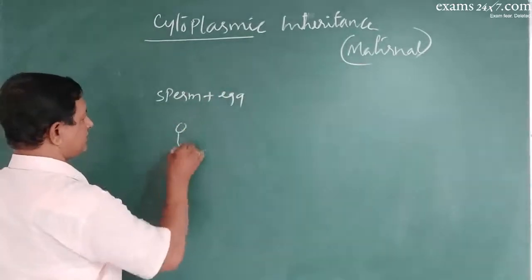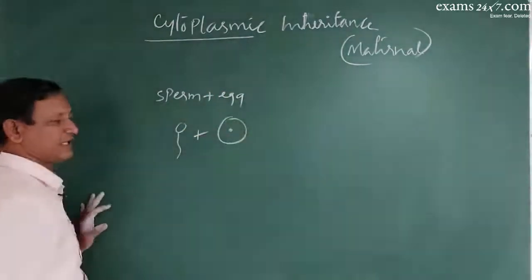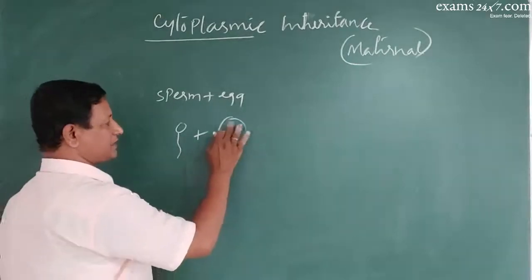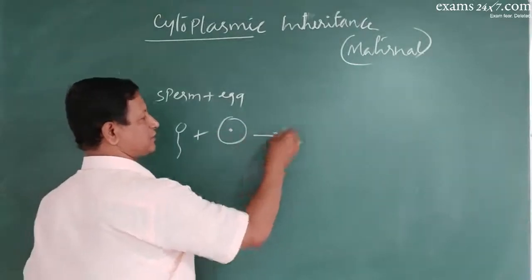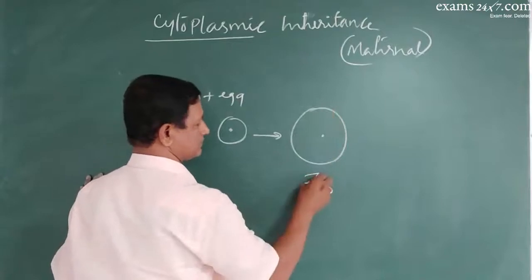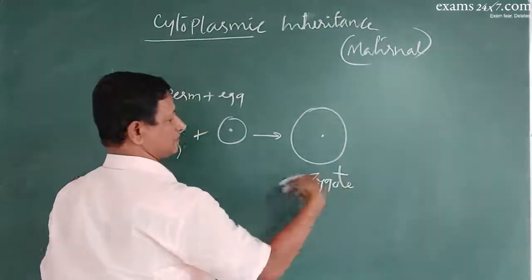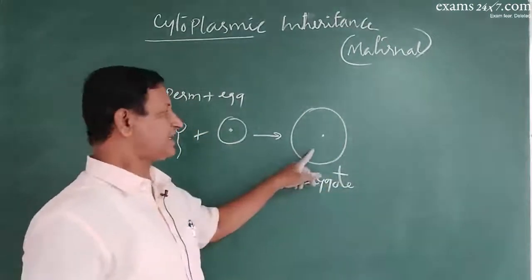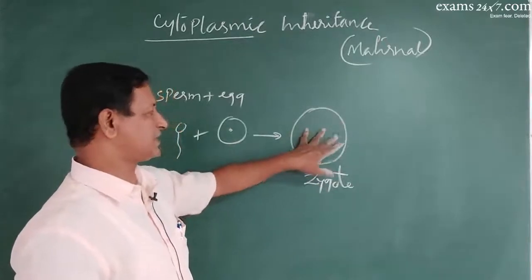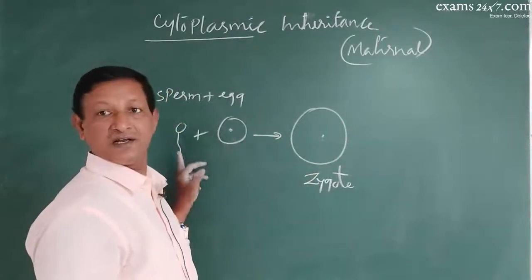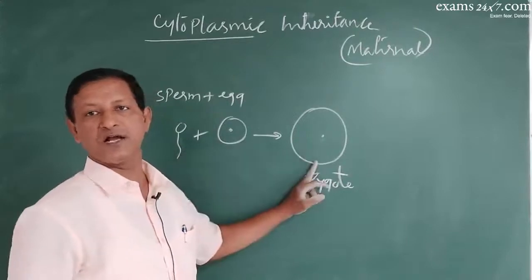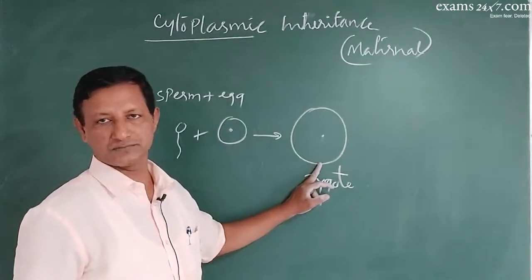Now this is sperm, this is egg. The cytoplasm of the egg produces the zygote. Now in this zygote, the cytoplasm has been received from the egg only. Sperm does not contribute to the cytoplasm of the zygote.